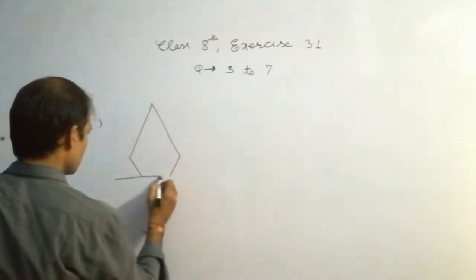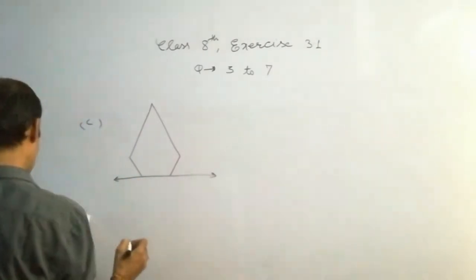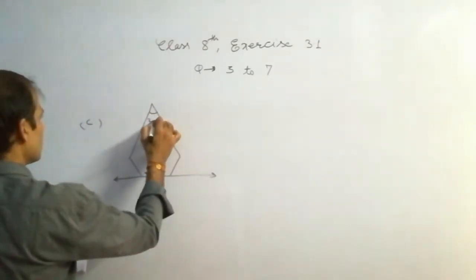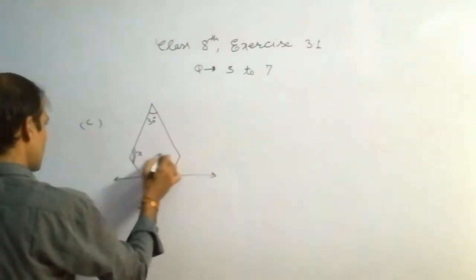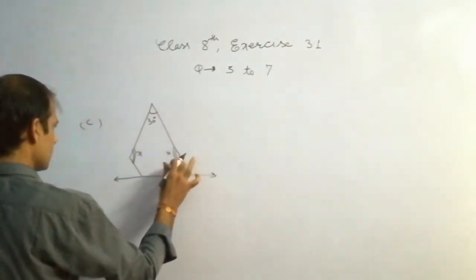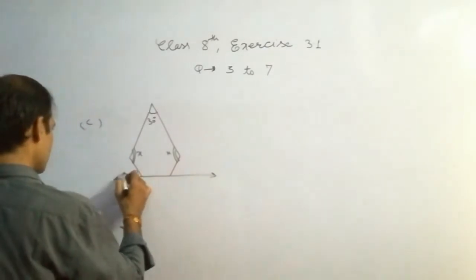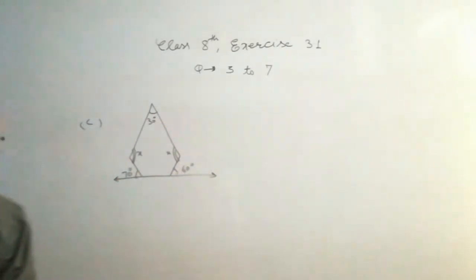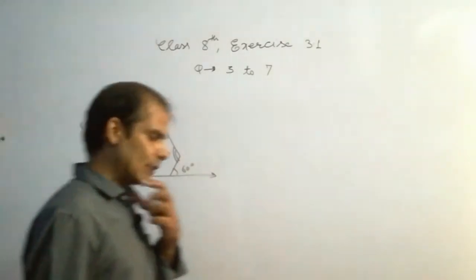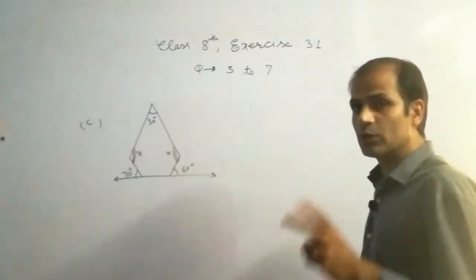This is a straight line, 30 degree, x, this is x, 70 degree, 60 degree. Okay students, so you can see that there are two equal angles.